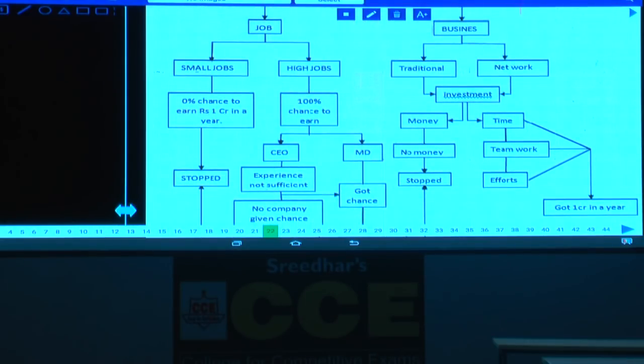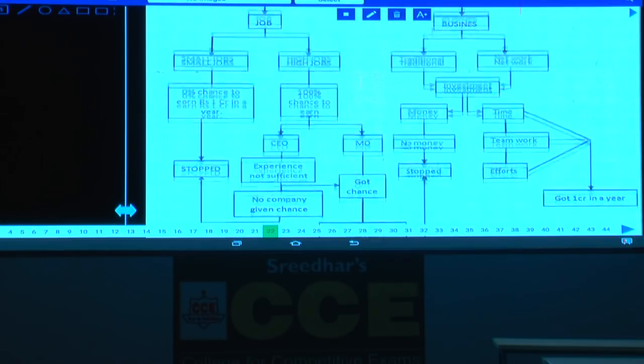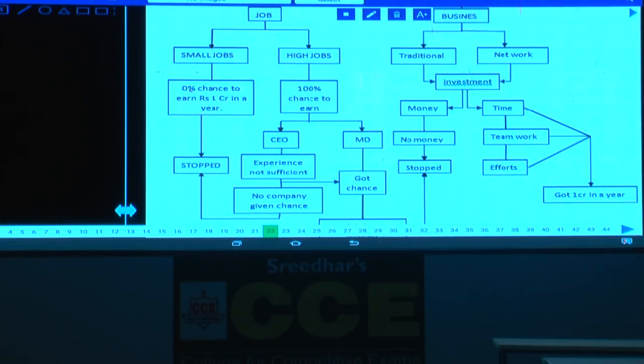For small jobs there is a 0% chance of earning 1 crore, hence his main objective cannot be reached. Then he has to opt for high jobs, and for these high jobs there is a 100% chance to earn 1 crore. But what are the posts required here? CEO and MD are the posts that are required, and his experience is not sufficient.